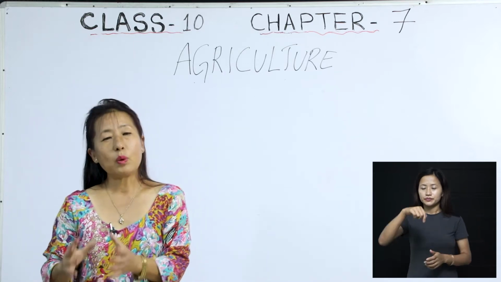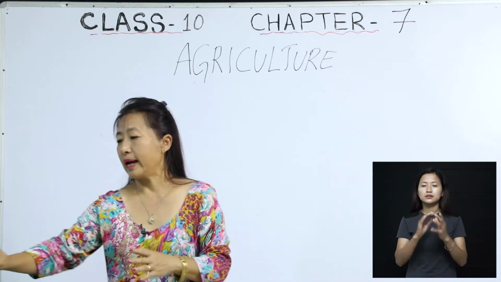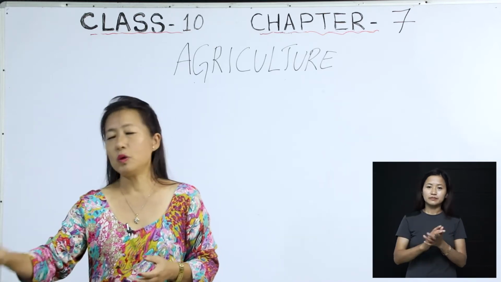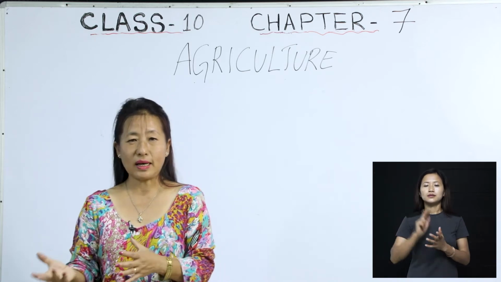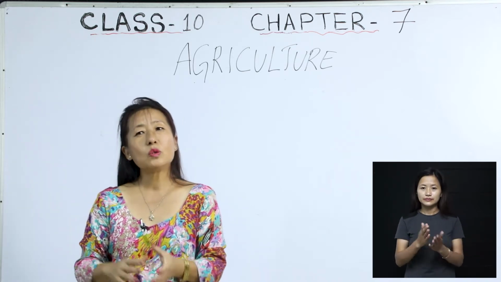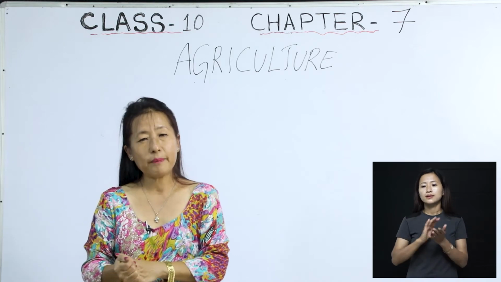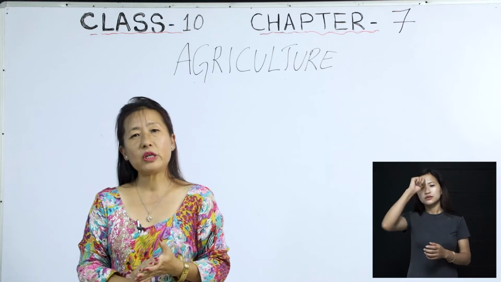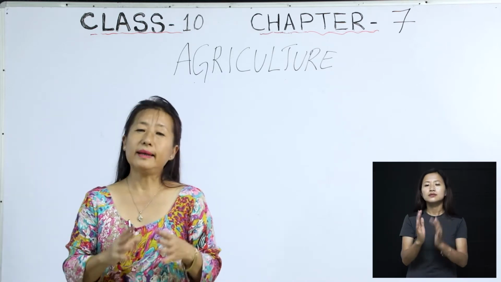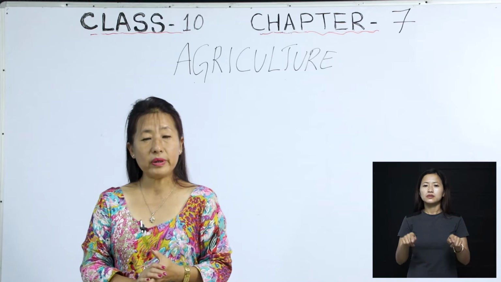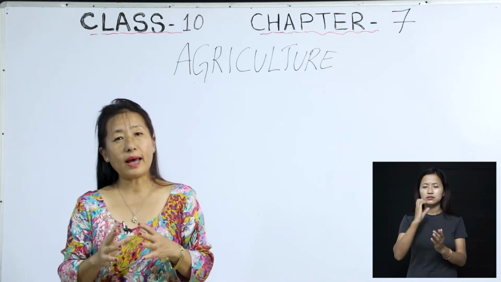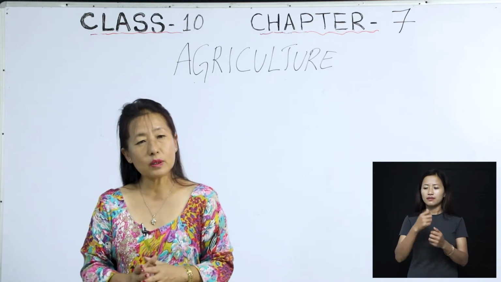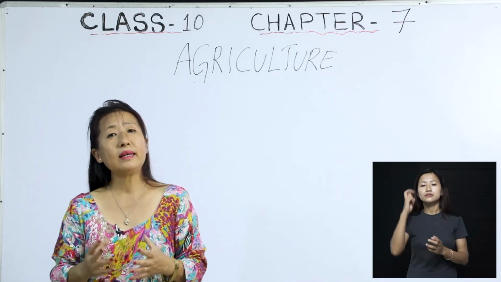So today we will be discussing the technological and institutional reforms. You can turn to page 98, we will be starting from there. Now, as I've said, 2/3 of India's population practice agriculture. India is an agricultural country. Because of that, the Indian government, after its independence, came to realize that they need to do something.